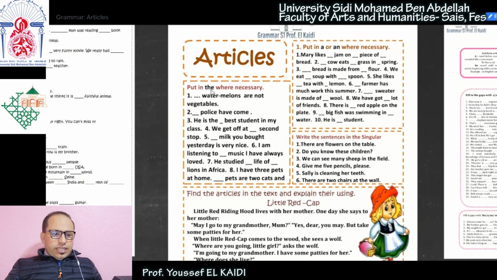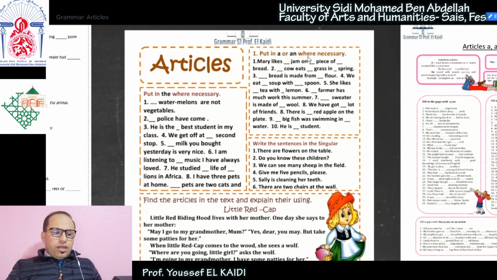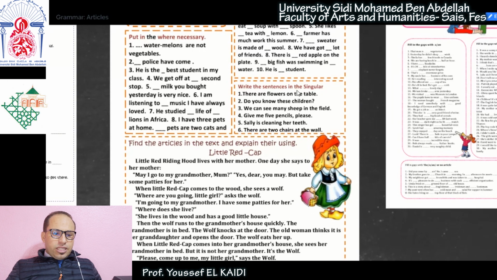In this worksheet, put the where necessary. Sometimes it's not necessary, so you leave it blank or just put the zero article. Put a or an where necessary. Otherwise, just use the zero article.